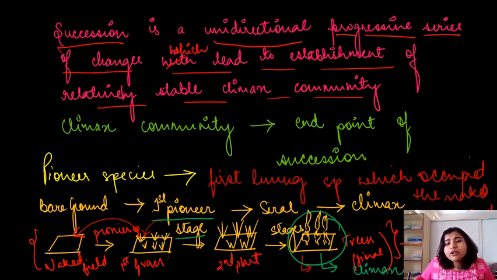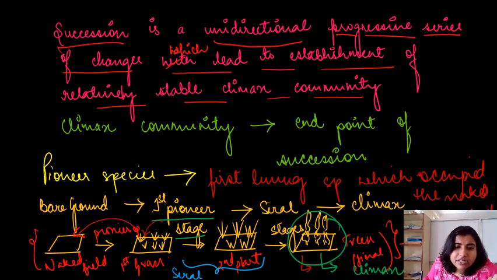Clear? So the living organisms which occupy the first naked area, we call the pioneer stage, and those which occupy the last area, the climax community, right? And the stages in between are the intermediate stages. We call these several stages, right?